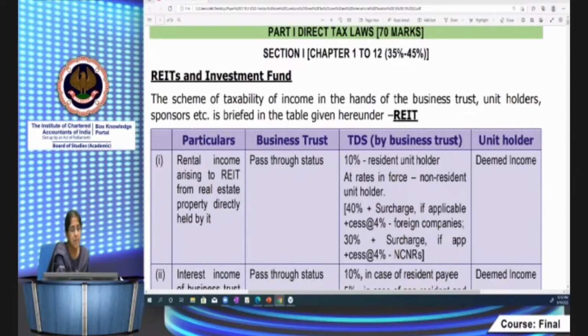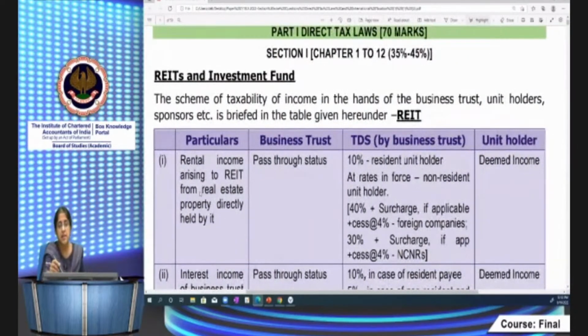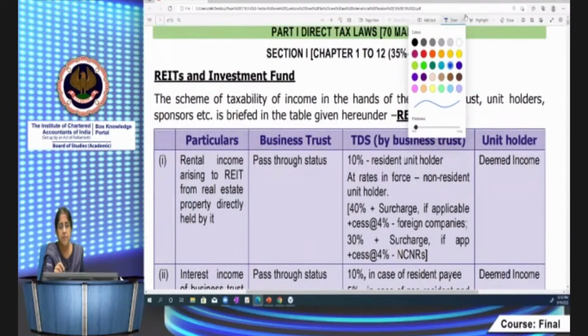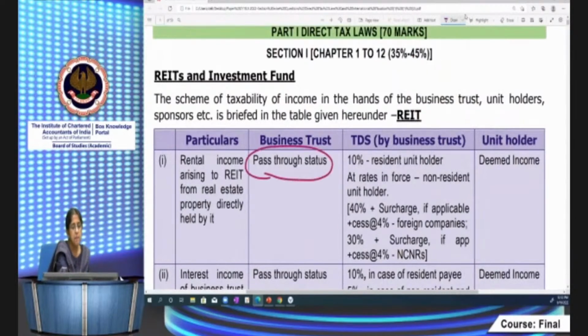For rental income, as I told you, it is enjoyed by the business trust, which is REIT, as pass-through status. So for the unit holder, it is deemed income, as I told you. Then the business trust has to deduct tax at source: 10% in case of a resident unit holder, and at the rates in force for a non-resident unit holder. What are the rates in force? If the non-resident unit holder happens to be a foreign company, then it's 40%.